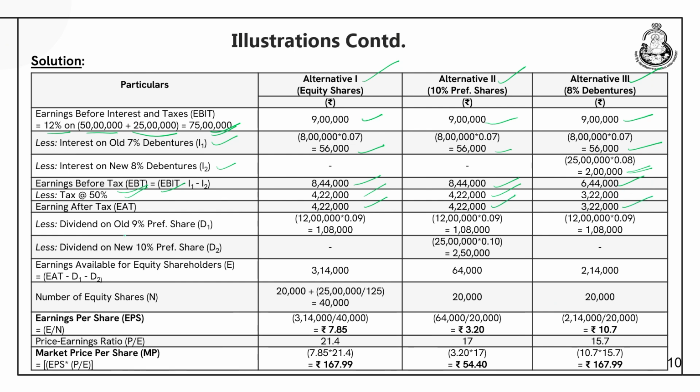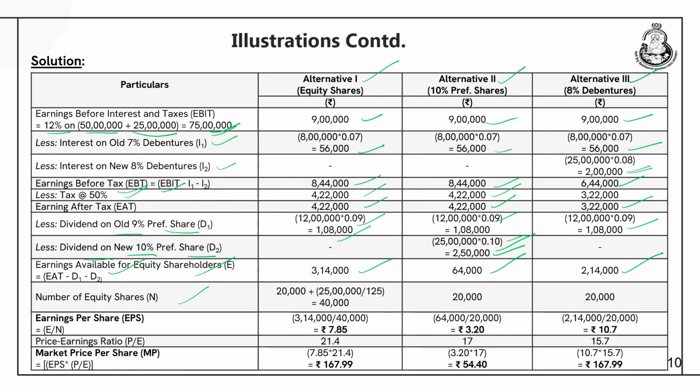Dividend paid on old 9% preference shares. So, 12 lakhs of preference share capital at the rate of 9%, this comes out to be 1,08,000. Similarly, for plan 2 it is 1,08,000 and plan 3 it is also 1,08,000. Less dividend on new 10% preference share, this is only for plan 2, this is 25 lakhs of preference capital at the rate of 10%, this comes out to be 2,50,000. So, the earnings available for equity shareholders is you deduct the preference dividend. For plan 1 it is 3,14,000, for plan 2 it is 64,000, for plan 3 it is 2,14,000.